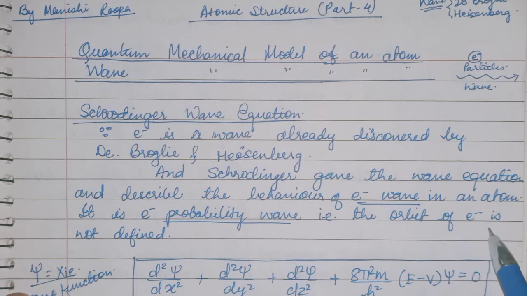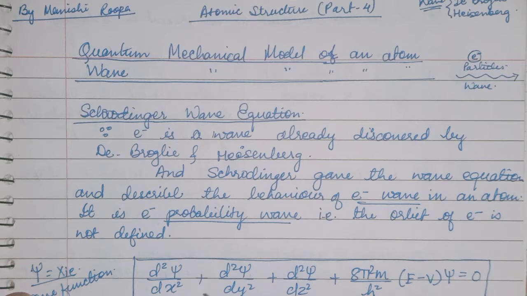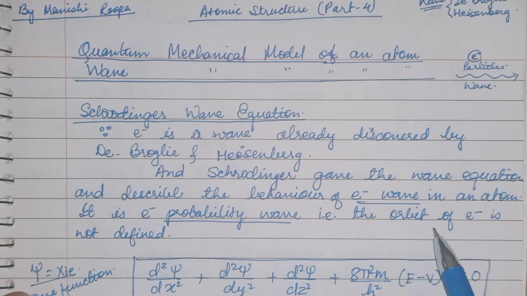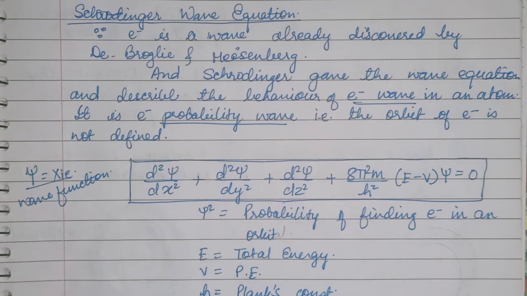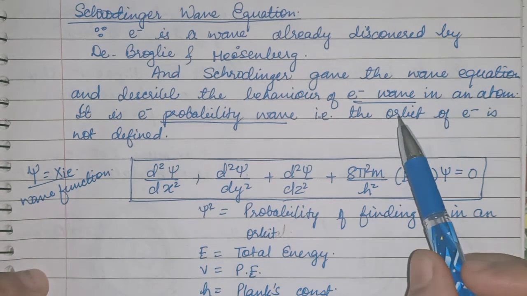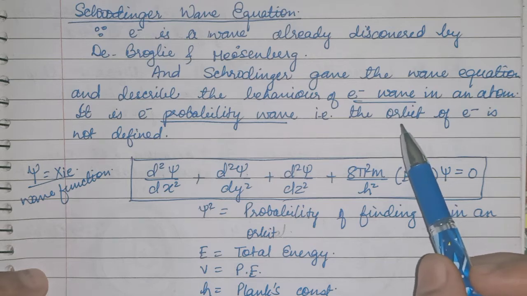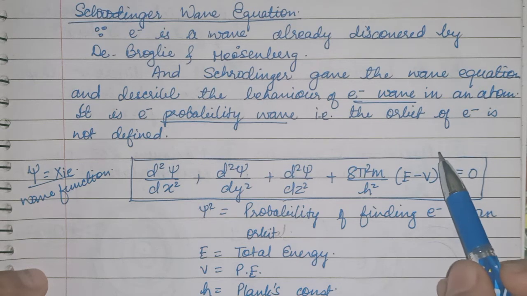That is, the orbit of the electron is not defined. The probability of the electron being in a particular region is there, but the orbit is not defined, not fixed. So he said that the electron is moving in a three-dimensional space. The particle, that is the electron, is not moving in a fixed path or fixed orbit. It is moving in the three-dimensional space inside an atom.